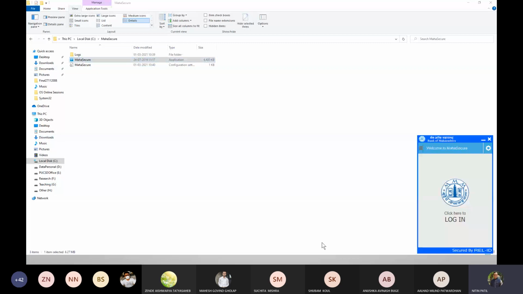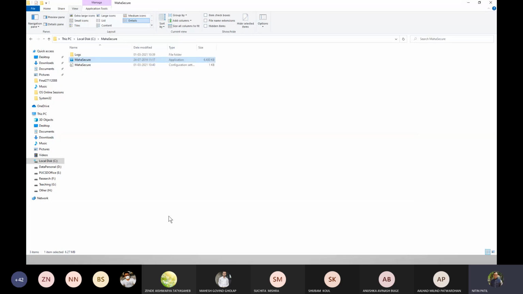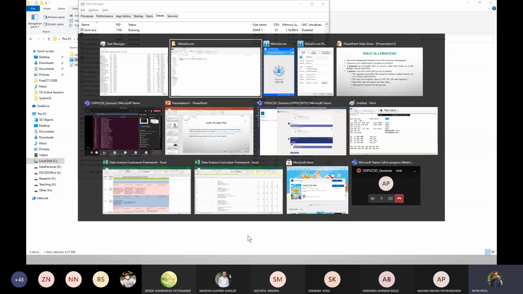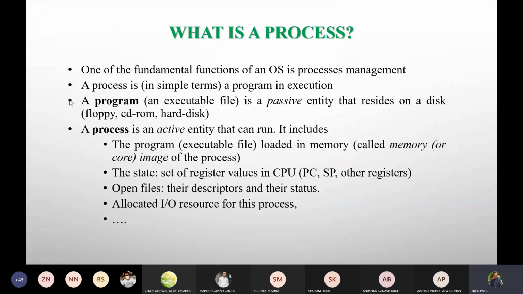I can see that my application started running. Now if I go back to my Task Manager, let me check. You will see that yes, this got executed, and it has given some number which is a PID. That means what was stated there is this: a process is a program in execution. Until it is loaded in memory, it would not be called a process. Till that time it would be a program.